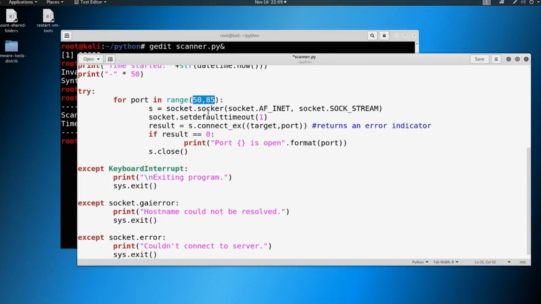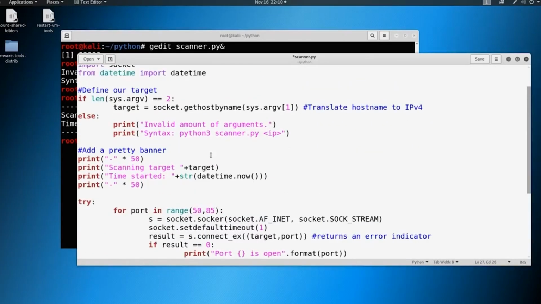There is something that we could do called threading. Threading would take the process and run multiple processes at once for us and allow us to scan a lot of ports at once. That would be a potential idea here. And there are just improvements that we can make, some of the things that we thought about already, like socket.gethostbyname, which you might not have thought about in your first iteration.